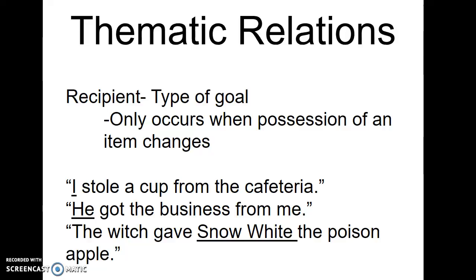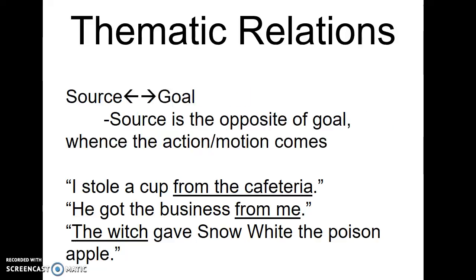The last example, the witch gave Snow White the poison apple. So Snow White received the poison apple from the witch. Originally, the witch possessed it, the witch gave it to Snow White, and now Snow White possesses it. Thus, a change of possession occurred, making Snow White the recipient.